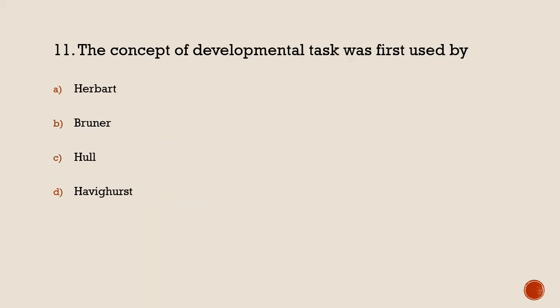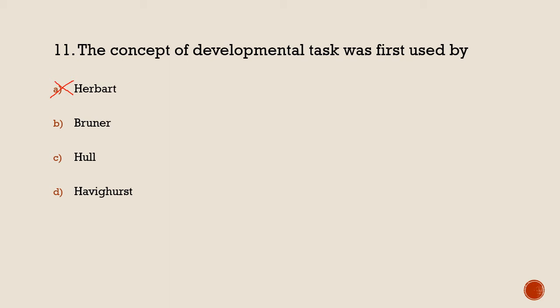Question: the concept of developmental task was first used by. Here are four names: Herbert, Bruno, Hall and Havighurst. First let's talk about the first option. Herbert is Herbert Spencer. Herbert Spencer gave the idea of social Darwinism, meaning evolution, that the person needs to evolve. So that was not the concept of development.